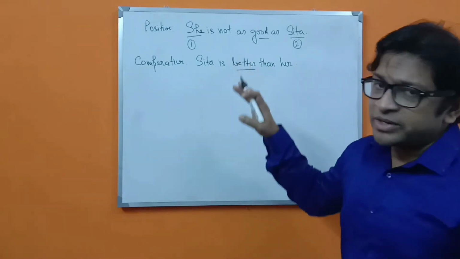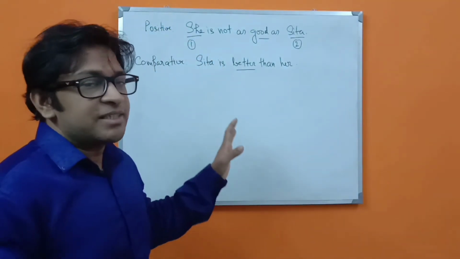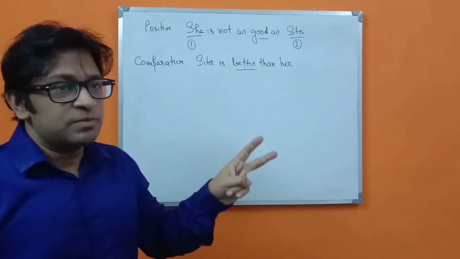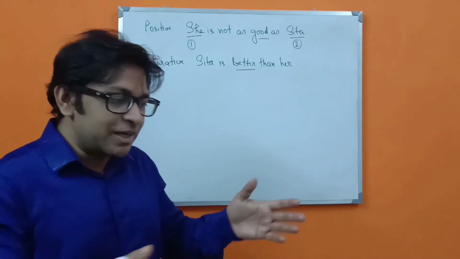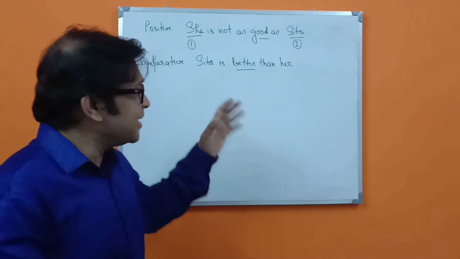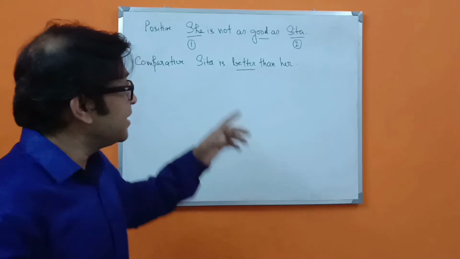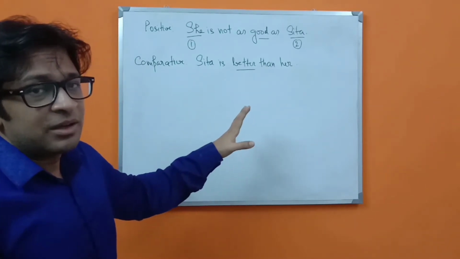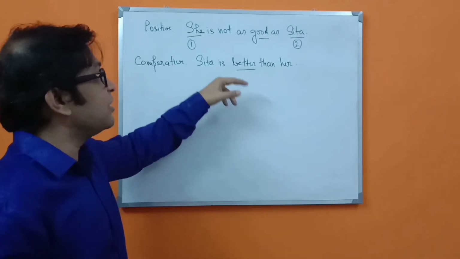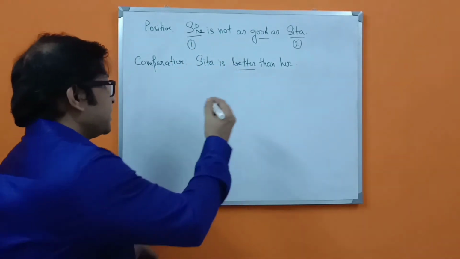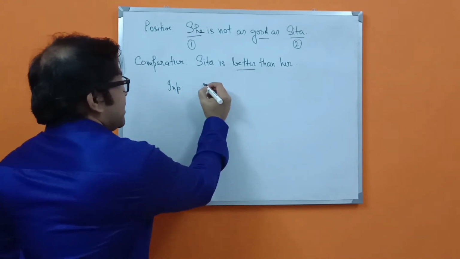So first of all, we are going to see that if there is a comparison being drawn between 2 persons, 2 objects, 2 things, 2 places, in that case you cannot transform that sentence from positive to superlative. It can only be transformed into comparative, or if the sentence is given in comparative, you can only change it into positive. So better remember, because it is very important.